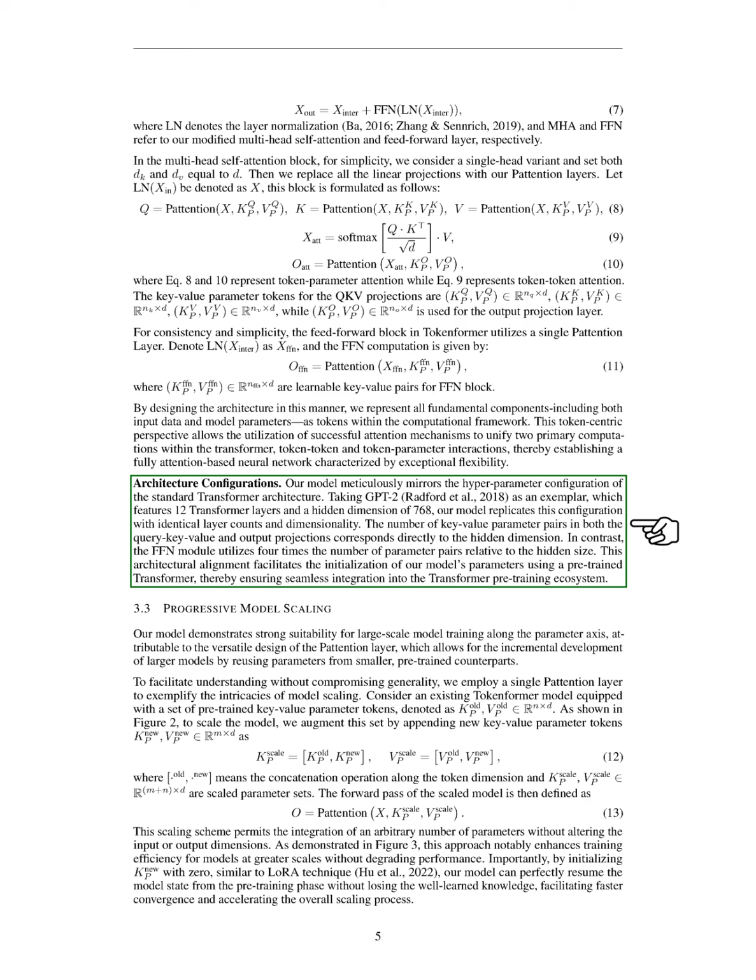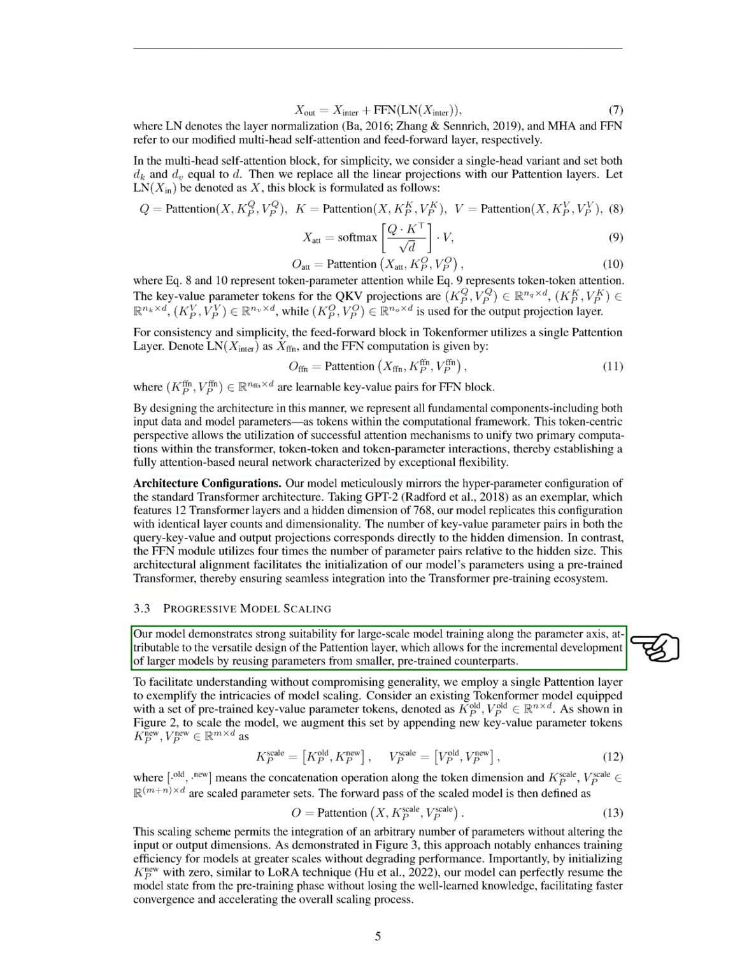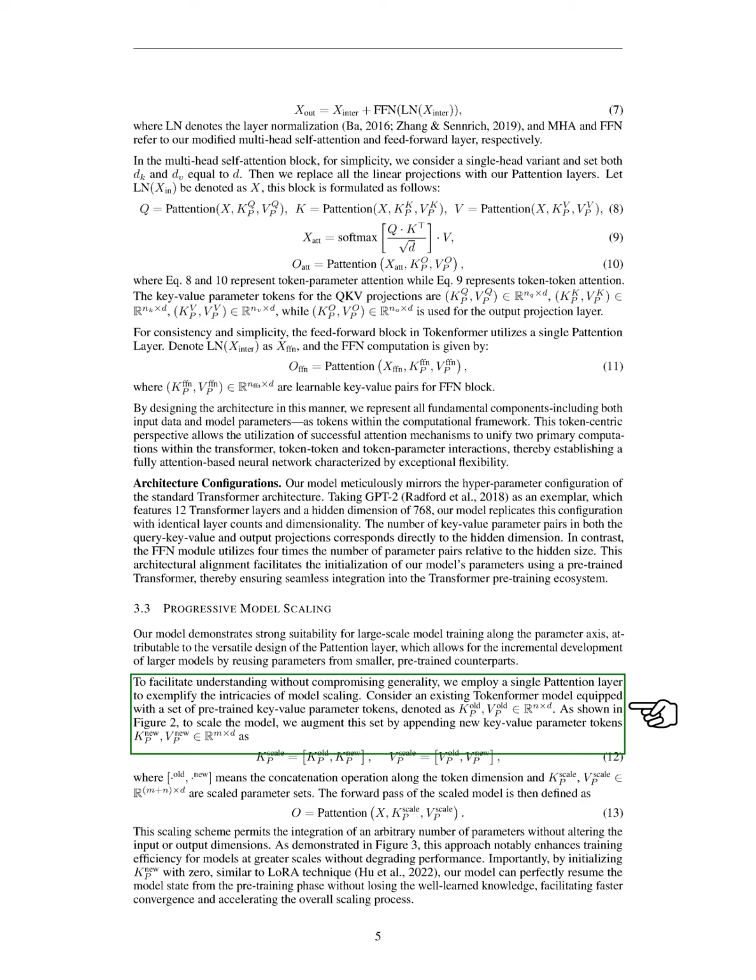Section: Progressive Model Scaling. In this section, we discuss our progressive model scaling approach. Our model is well suited for large-scale training due to the flexible design of the Pattention layer, which allows us to build larger models by reusing parameters from smaller, pre-trained models. To illustrate model scaling, we use a single Pattention layer. We start with a Tokenformer model that has pre-trained key-value parameter tokens.